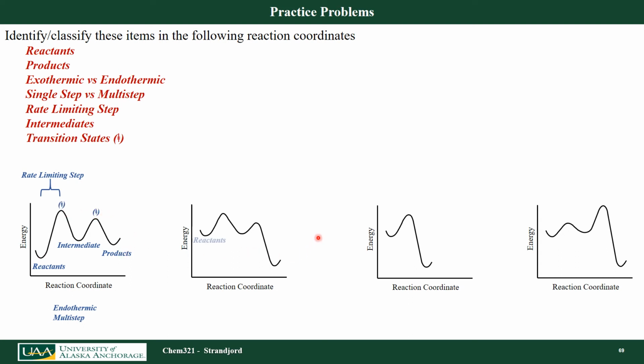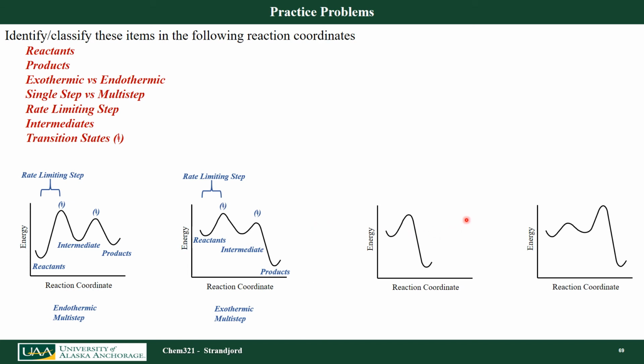If I look at my second one here, let's just list our reactants and products. Is this going to be exothermic or endothermic? This is actually going to give off energy because my products are more stable. So I lose energy and I release that in the form of heat typically. This is also going to be a multi-step process because I have a reaction intermediate. My rate limiting step looks like my first one here because from here to here is higher than from here to here. In this case, I'm going to have 1 intermediate and 2 transition states again.